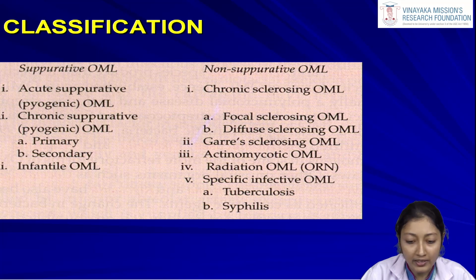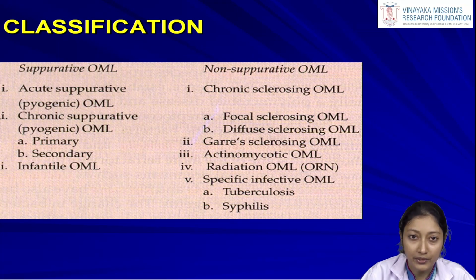Then when we move on to the category of non-suppurative osteomyelitis, again we have different types of osteomyelitis in this category. This includes chronic sclerosing osteomyelitis, Garre's sclerosing osteomyelitis, actinomycotic osteomyelitis, radiation osteomyelitis and the specific infective osteomyelitis. That is, some specific infections which can cause osteomyelitis, like tuberculosis and syphilis.